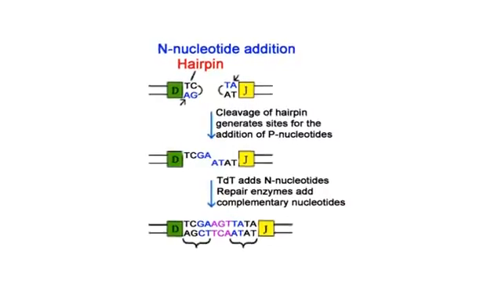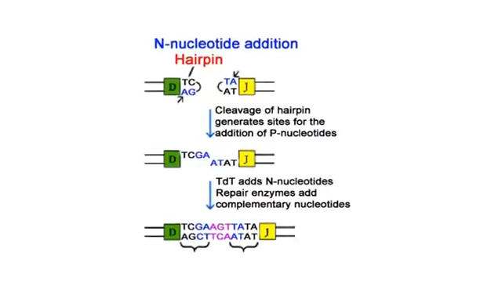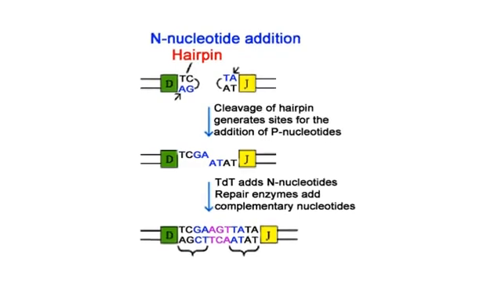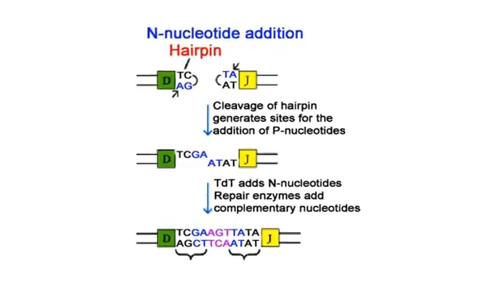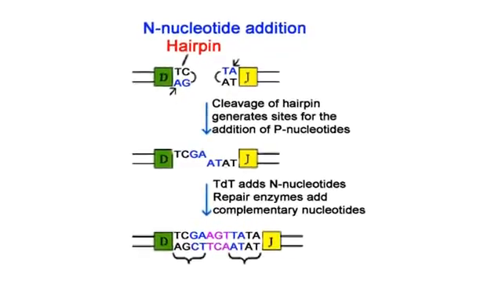The additional diversity generated by N-region nucleotide addition is quite large because the N-region appears to consist of wholly random sequences. It occurs in the genes encoding all the TCR chains. As many as 6 nucleotides can be added by this mechanism at each junction, generating up to 5,461 possible combinations.